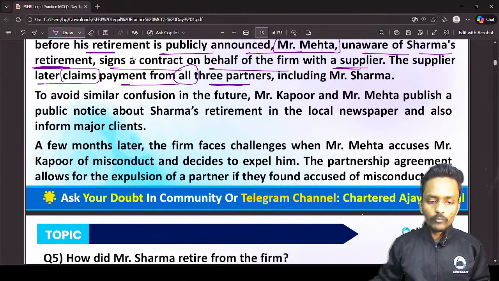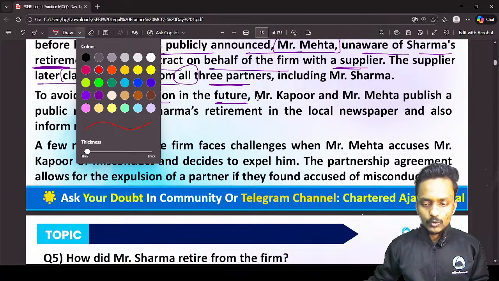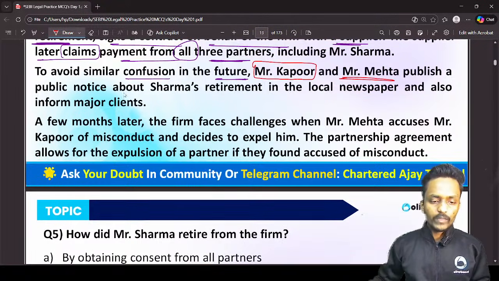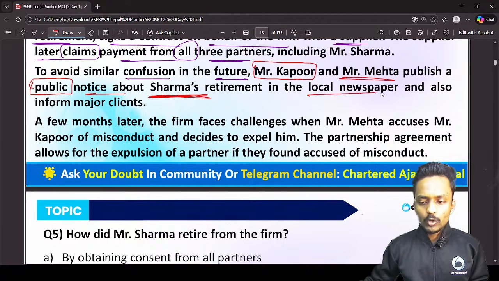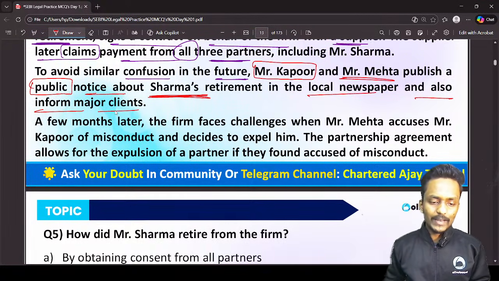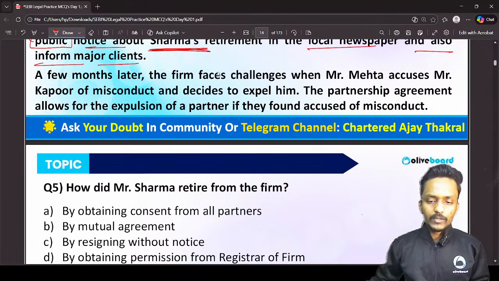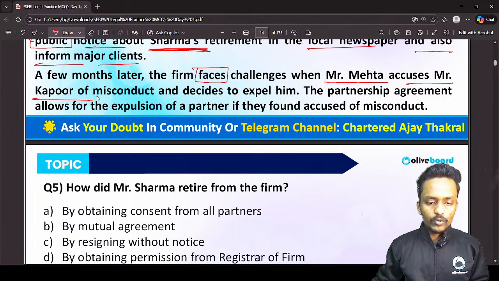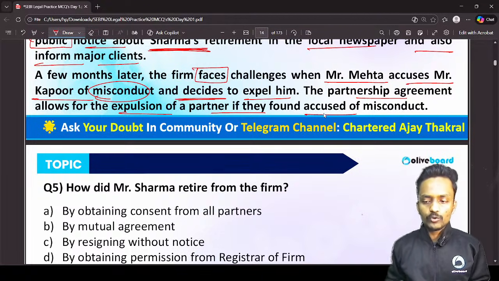Now to avoid similar confusion in the future, Mr. Kapoor and Mr. Mehta, the existing partners in this partnership firm, published a public notice about Sharma's retirement in the local newspaper and also informed the major clients. A few months later, the firm faces challenges when Mr. Mehta accuses Mr. Kapoor of misconduct and decides to expel him. The partnership agreement allows the expulsion of a partner if found guilty of misconduct.